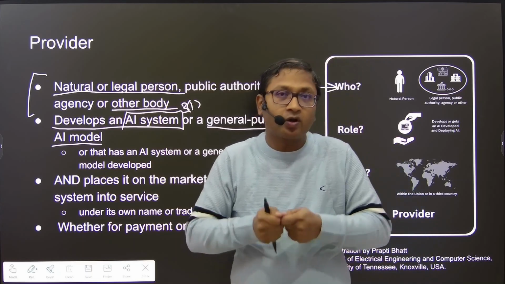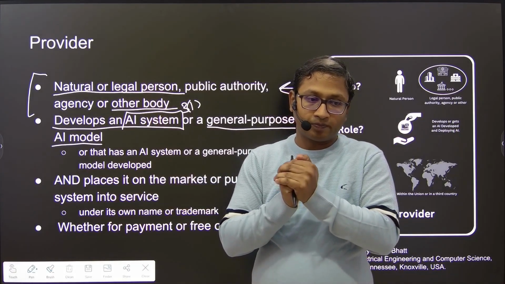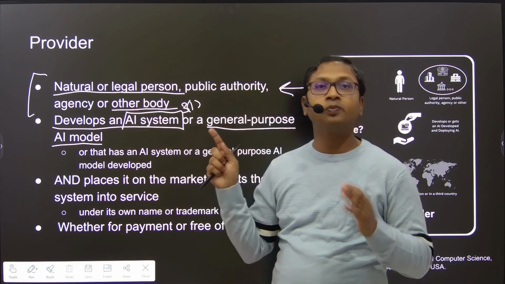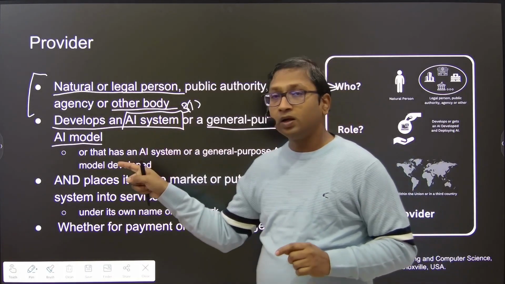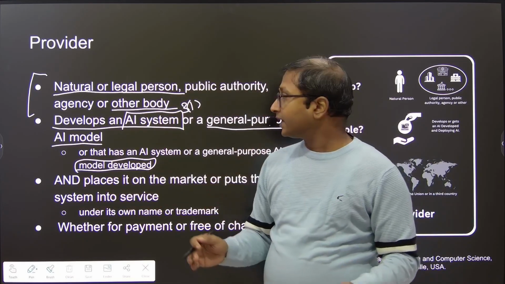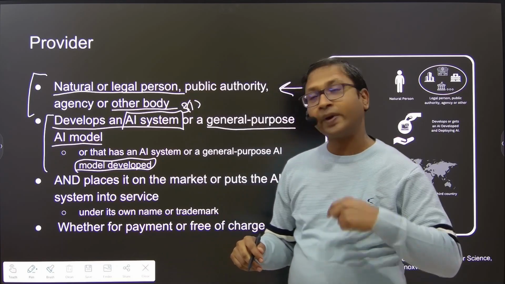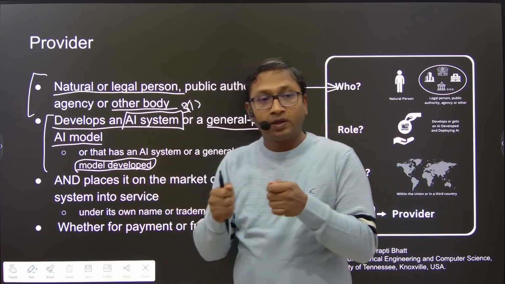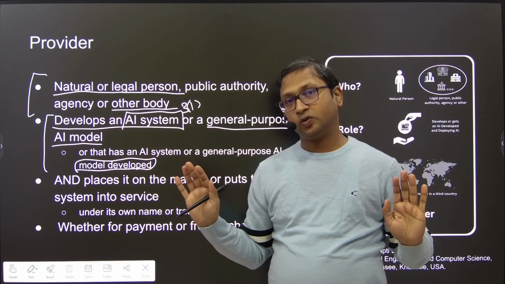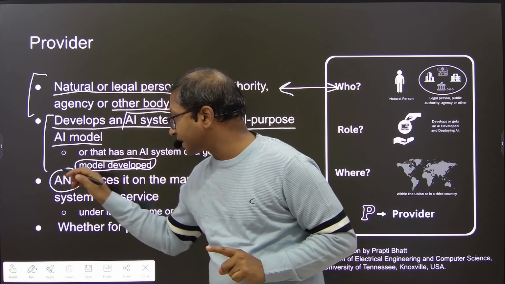So I can develop it on my own, right? I am a company who has employees, who has developers who are developing an AI system or general purpose AI model for me, or I can get it developed from someone. So an entity can become a provider by doing these things, either by developing or by getting it done. Now, developing or getting an AI developed is not sufficient to become a provider. One has to fulfill this second condition as well.